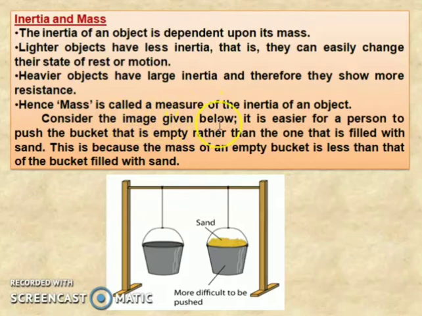Consider the image given below. It is easy for a person to push the bucket that is empty rather than the one that is filled with sand. This is because the mass of an empty bucket is less than the bucket filled with sand. So it is very easy to pull the empty bucket and very difficult to pull the other. So the lighter object has less inertia. Here the empty bucket will have less inertia, whereas the bucket filled with sand will have more inertia.